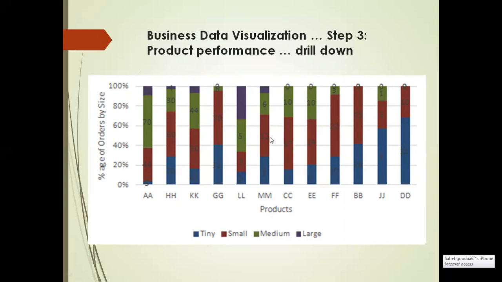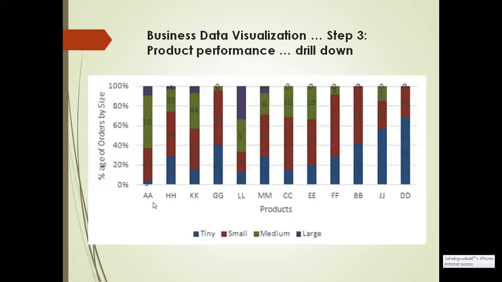This shows a stacked bar. There is a difference between a bar chart and a stacked bar graph that shows the percentage of orders by size for each product. This chart brings a different set of insights. Just look at product HH. Product HH has a larger proportion of tiny orders.